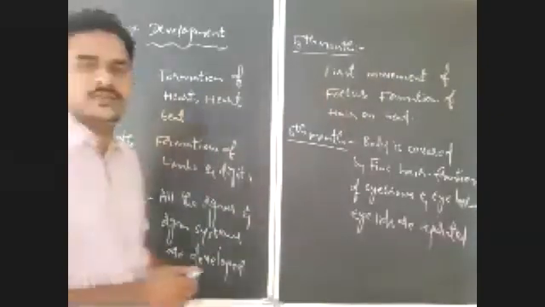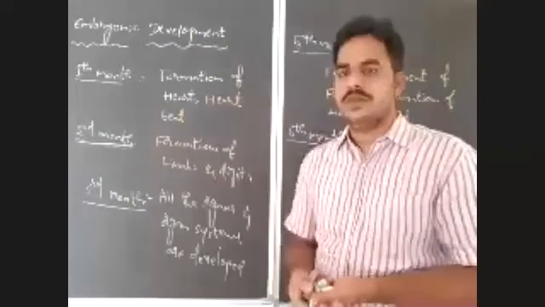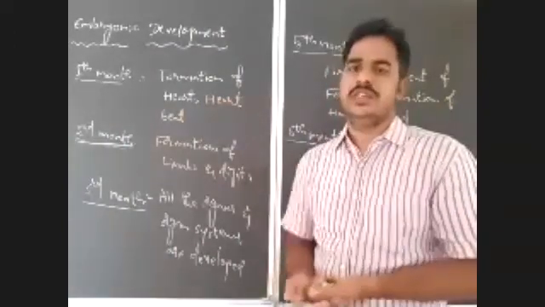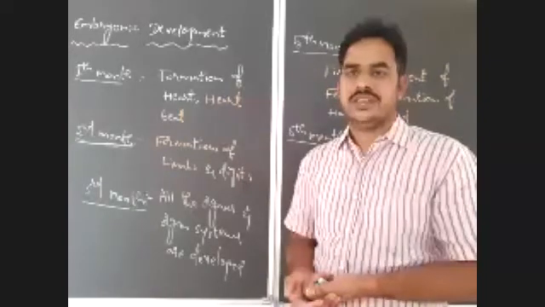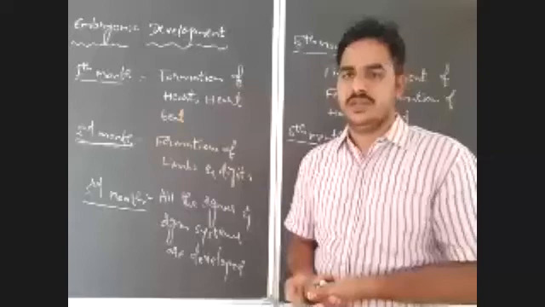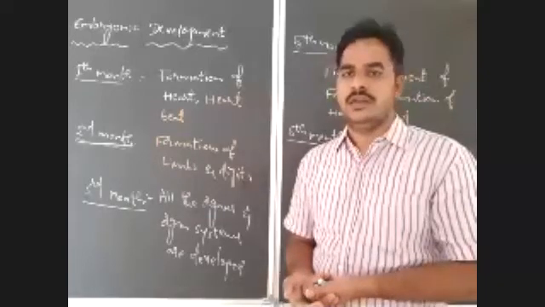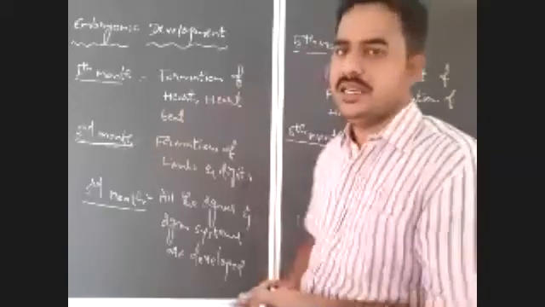You see, embryonic development is a complex process. During this process, various changes take place in the embryo. What are the modifications that take place in the embryo during the 9 months of gestation in human beings? In the first month, what is the important event that we already discussed in the last class?